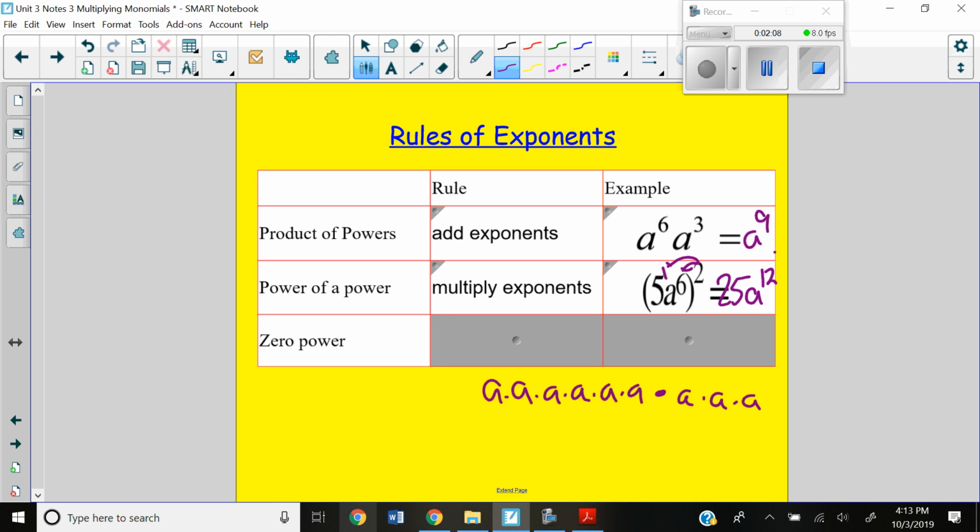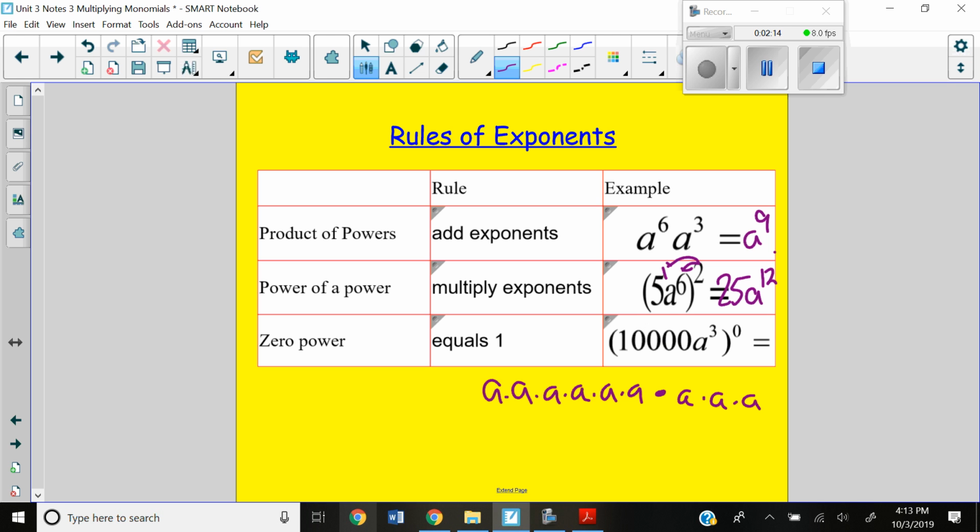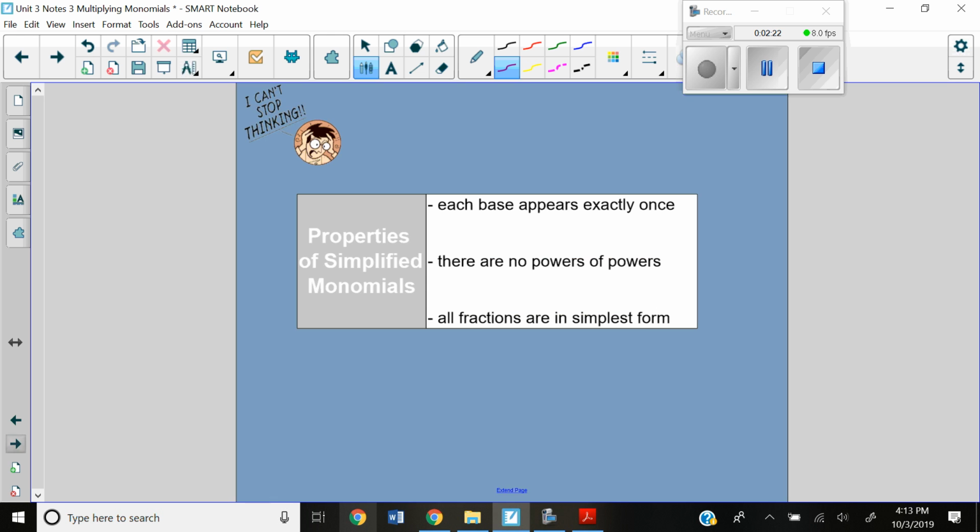All right, and then zero power, I know we briefly talked about this. Anything to a zero power turns to 1. Notice here we have a big long piece inside parentheses and it's to the zero power, so it's going to be 1. If you missed that, go back, review, rewind, and pause the video.